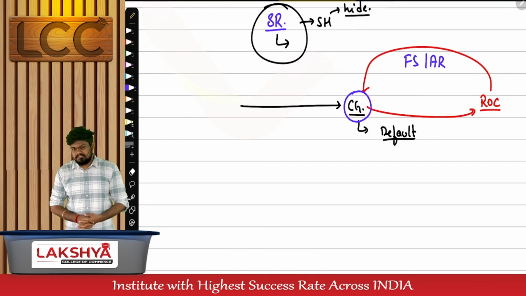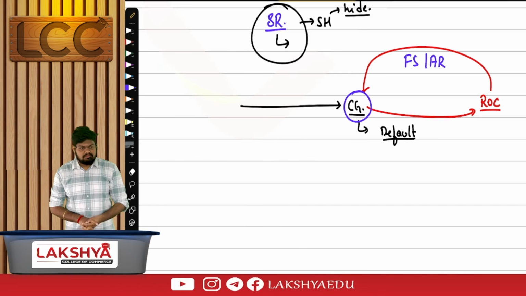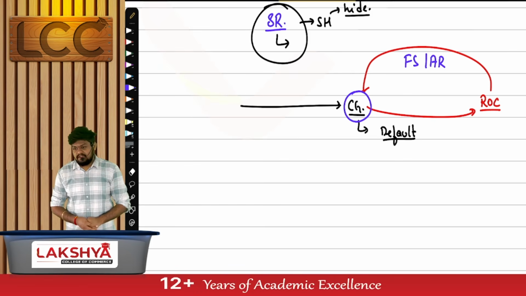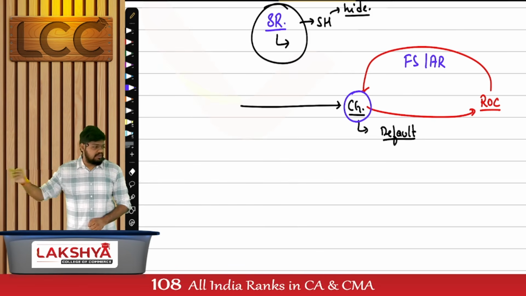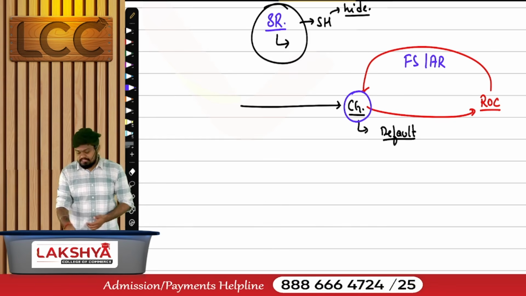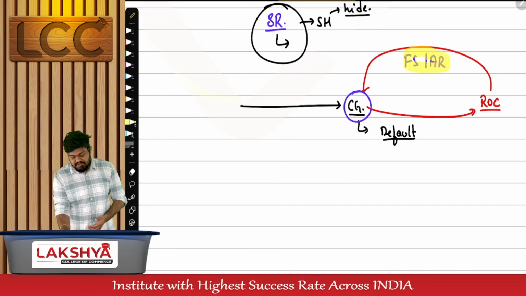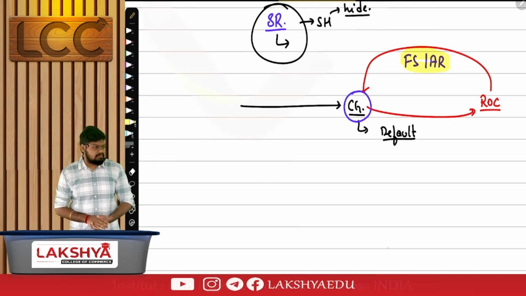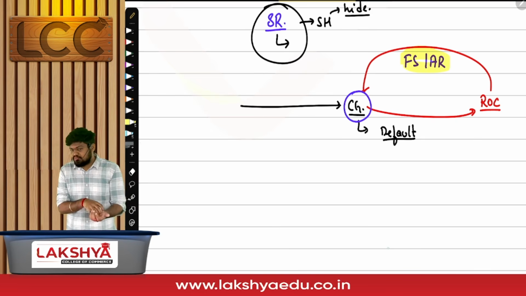You know these two sections, 137 and 92. Which company has to file them? Every company. Which year should I file it? Every year. I should file it with the ROC. ROC has the entire background of my company. Then the ROC will submit these financial statements and annual returns to the central government. Once it is submitted, the central government is now in a position to verify it correctly.